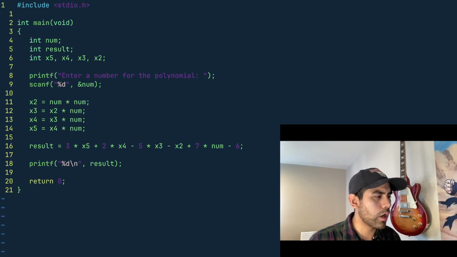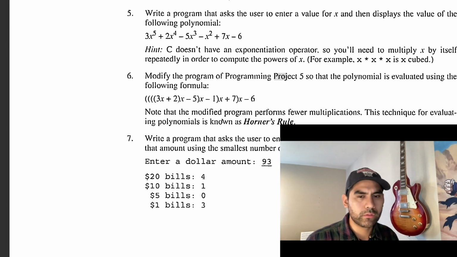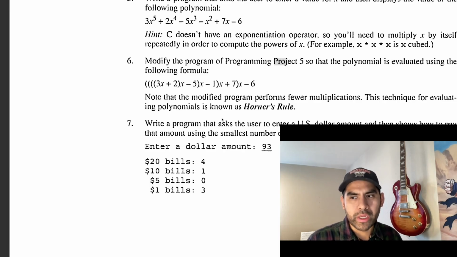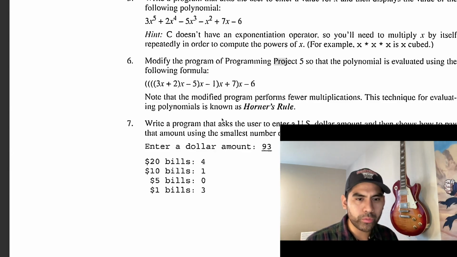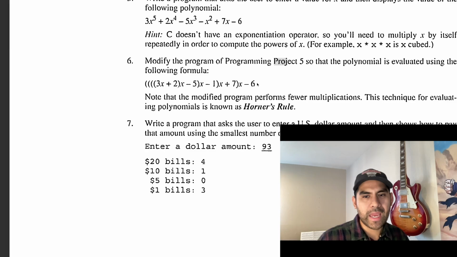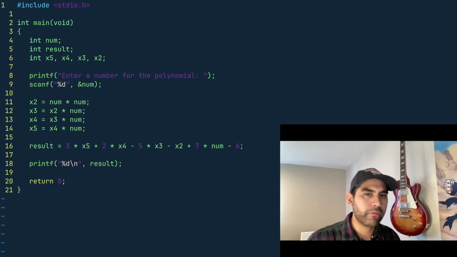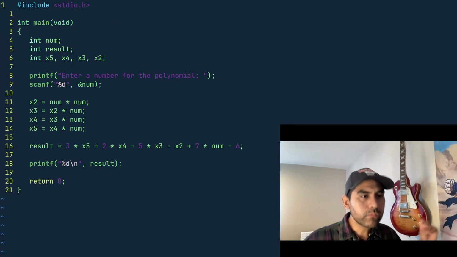okay, let's go back to the prompt. Modify the program of programming project 5 so that the polynomial is evaluated using the following formula. Note that the modified program performs fewer multiplications. This technique for evaluating polynomials is known as Horner's rule. Okay, so we have this, right? And we have, what do we have over here? We have this solution.